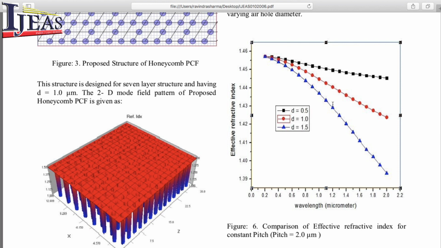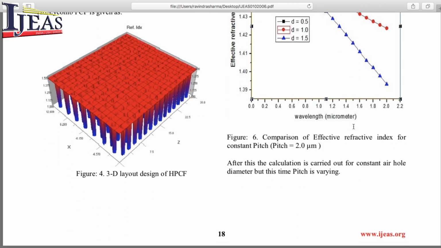There are 3 types of patterns. When the diameter is 0.5 micrometer in the HPCF structure, the curve is shown in black. When the diameter is 1.0 micrometer, the curve is shown in red, and when the diameter is 1.5 micrometer, the curve is shown in blue.